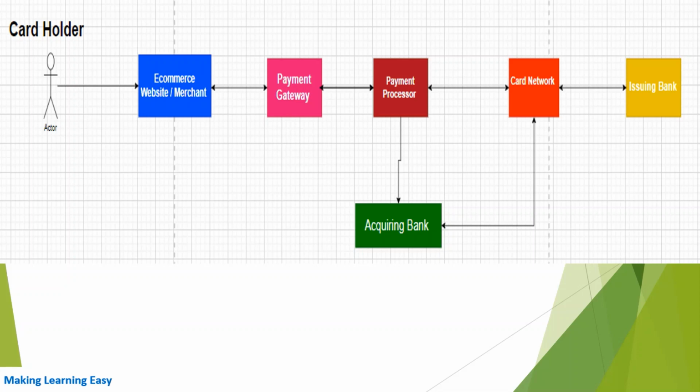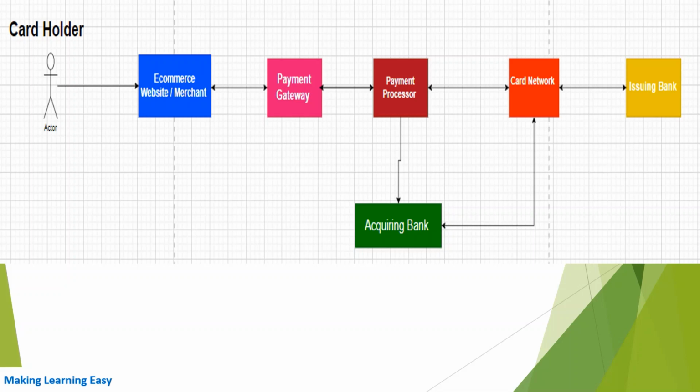Merchant is sending the payment details to the payment gateway. Payment gateway would forward the details to the payment processor. Payment processor will route the request to the corresponding card network, whether it's Visa or MasterCard or any other card network. Then the network will send the details to the issuing bank for authorization or authentication purposes.